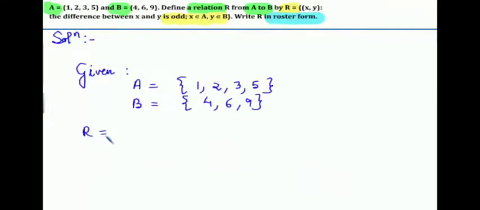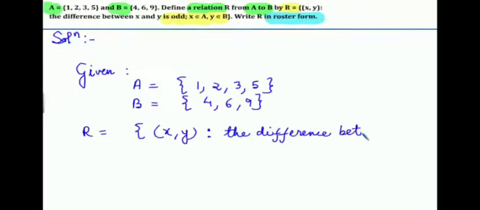So difference is not a subtract, right? So here difference, that means 1 और 3 के बीच में कितना डिफरेंस होगा, तो आप कहोगे कि 2, नॉट -2. 3 और 1 के बीच में भी डिफरेंस 2, right? So the difference between x and y is odd, where x belongs to A.